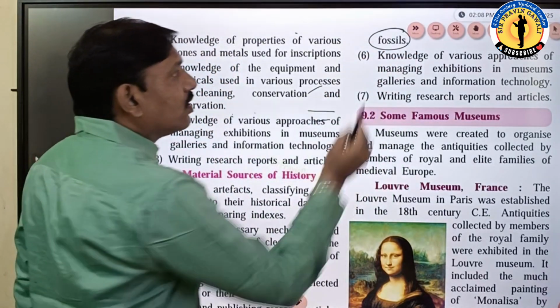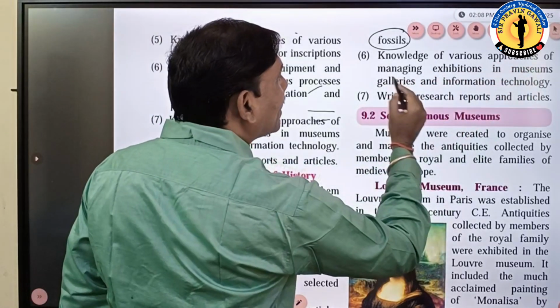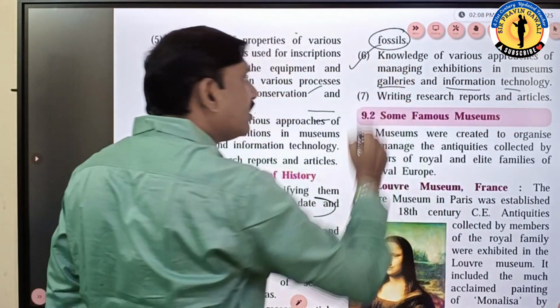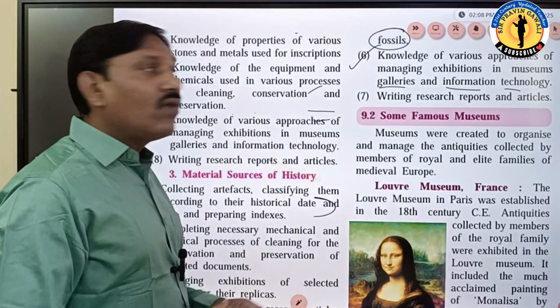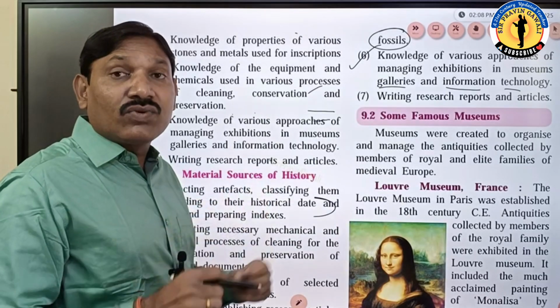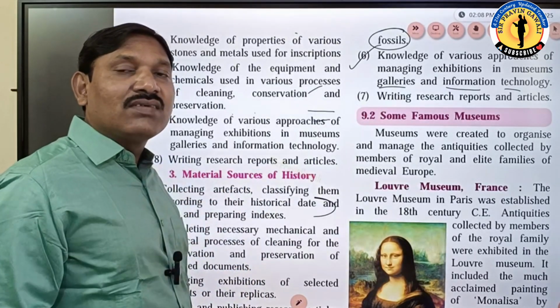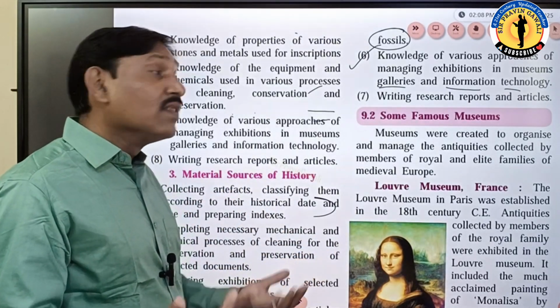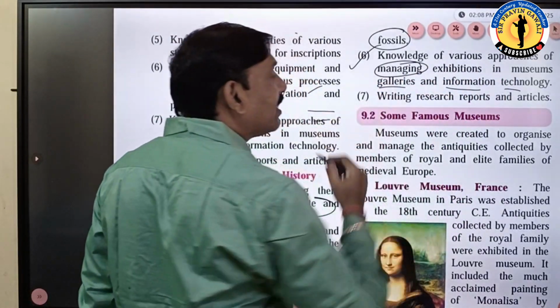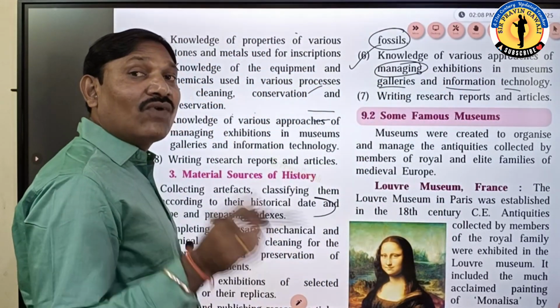The next one is knowledge of various approaches of managing exhibitions in museums, galleries, and information technology. This point is also the common one. He should have the knowledge of exhibiting all these things in the museum. How to exhibit it? It is also a skill. If you don't have the skill, how will you exhibit the things? So here he should have the knowledge of various approaches of managing exhibitions, as well as information technology.